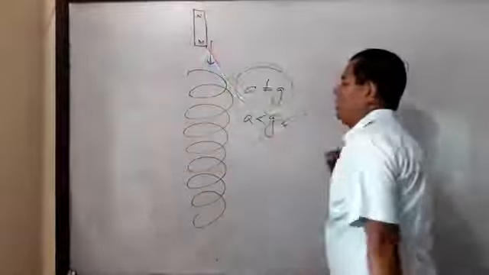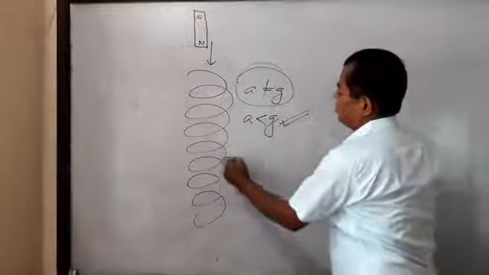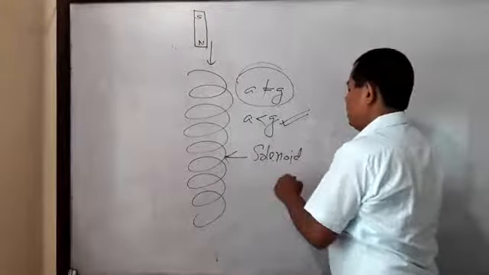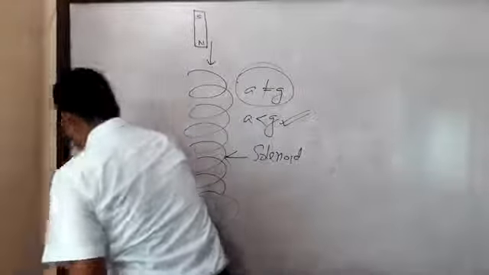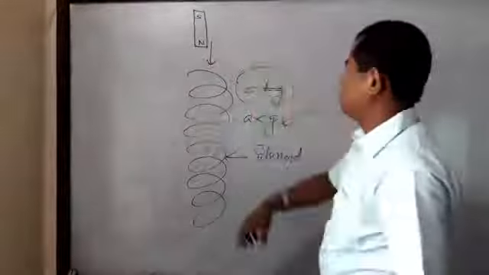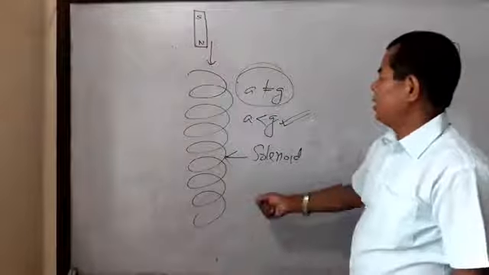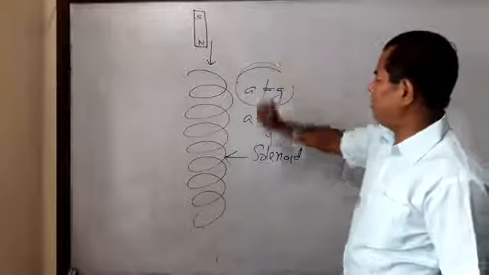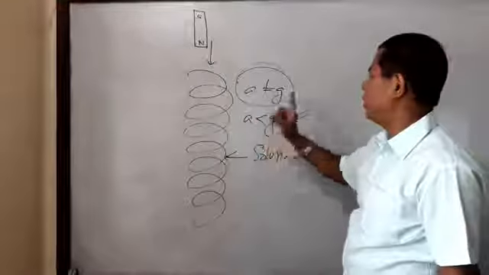Again listen then. So this is a solenoid which is held vertically and a bar magnet is dropped across its cross-sectional area. The acceleration is not equal to g, means this is not a case of free fall, but the acceleration is always less than g. Explain why.